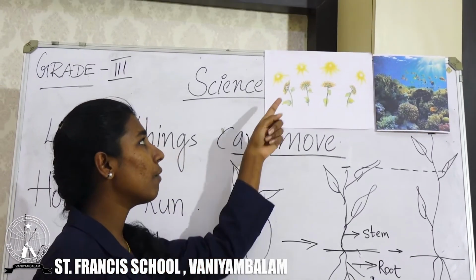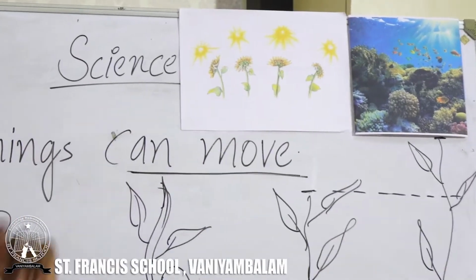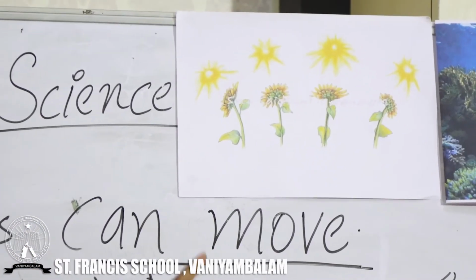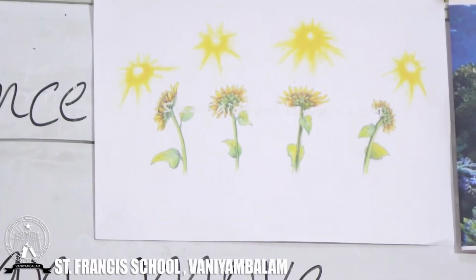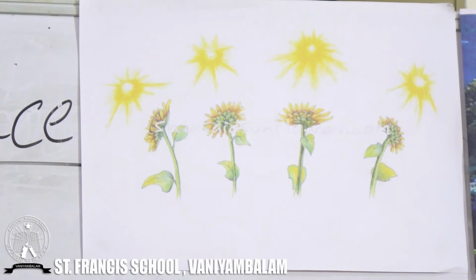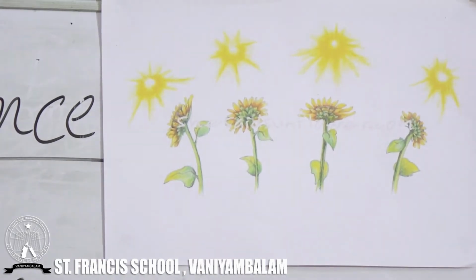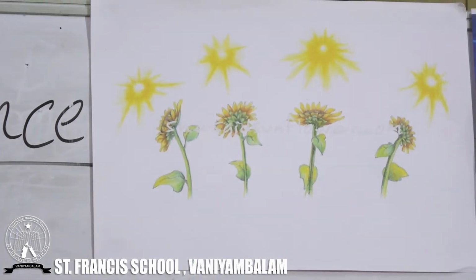Do you like flowers? Here is a flower. Do you know which flower this is? Yes, this is a sunflower. Sunflower will move towards the direction of the sun.